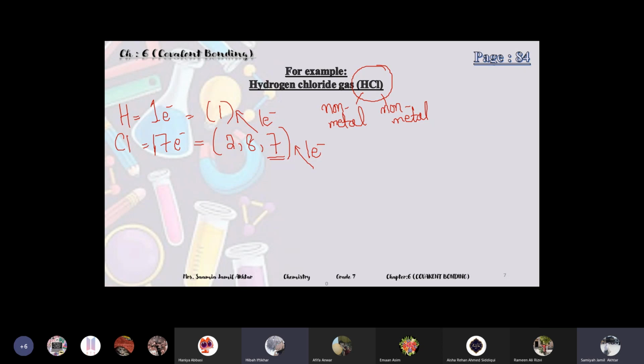Now how will we draw the dot and cross diagram? Hydrogen is smaller in size, so usually we draw hydrogen small and chlorine big. So this is hydrogen and chlorine like this. It's hard to make the circles perfect, so practice.